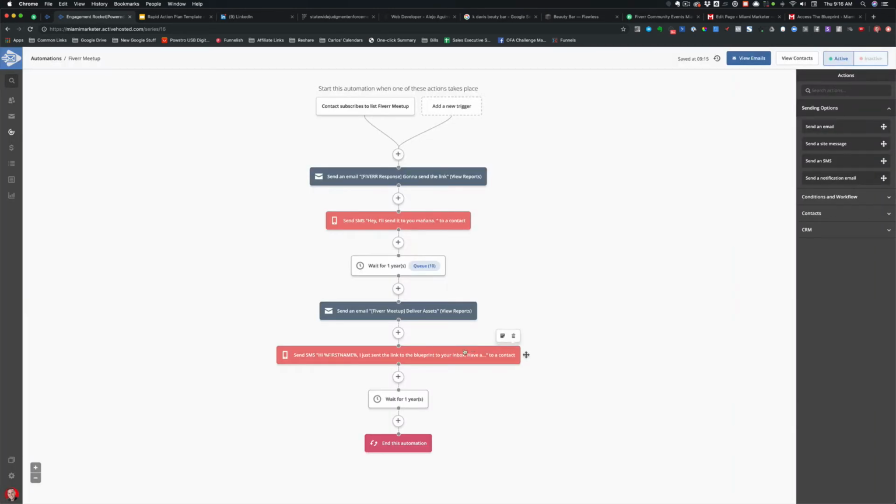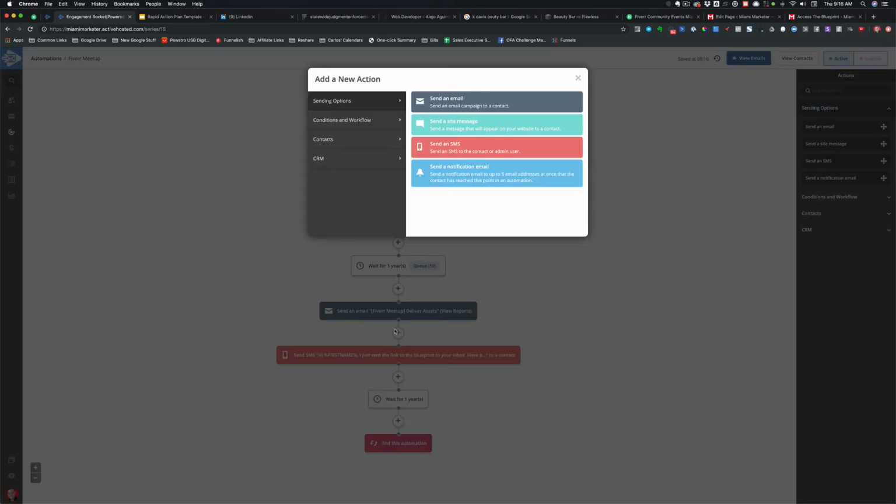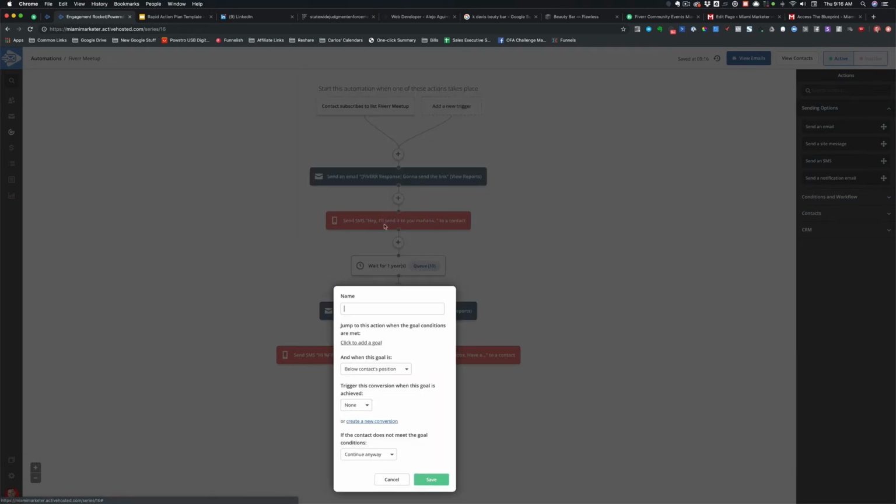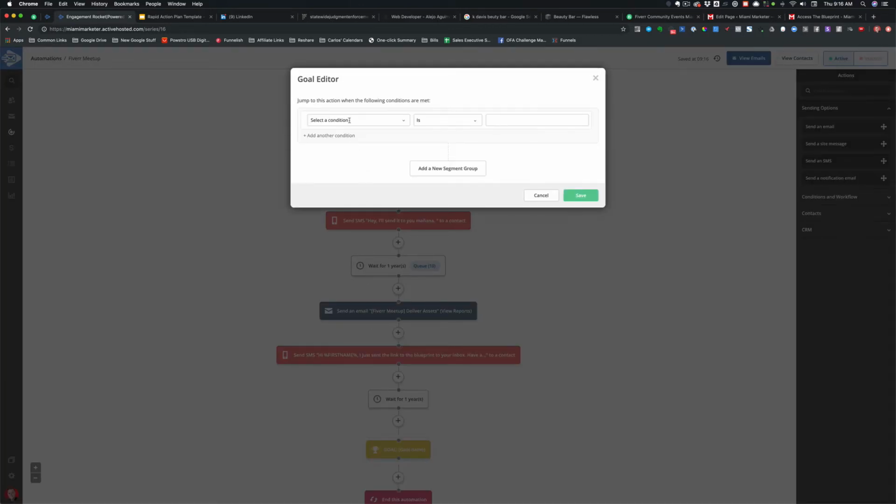Save. All right, now I'm gonna do one more. Yeah, and it's already wait 1 year. Okay. Now, one little extra thing I like to do is I want to separate the ones who don't engage versus the ones that do. So I want to put clicked on link. To me, an engagement is clicking on the link. Okay, because if they're not clicking on the link, they're really not interested. They just open the email.